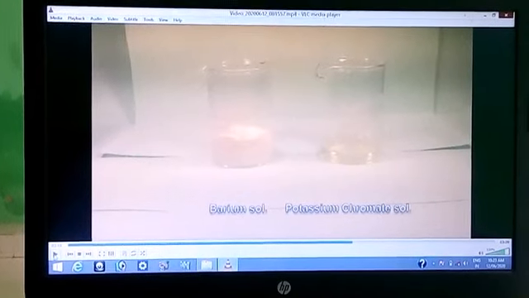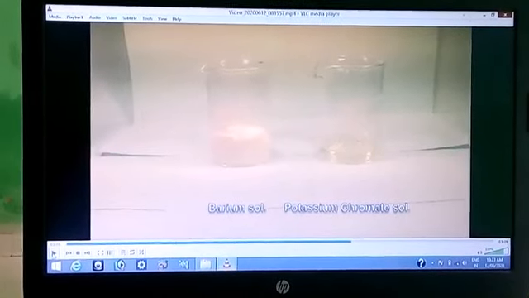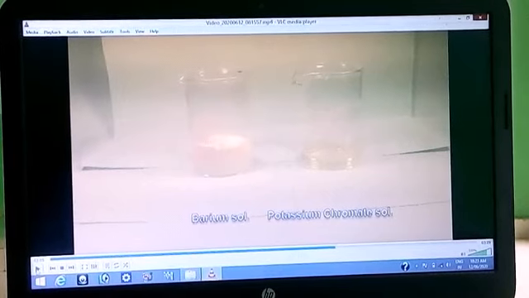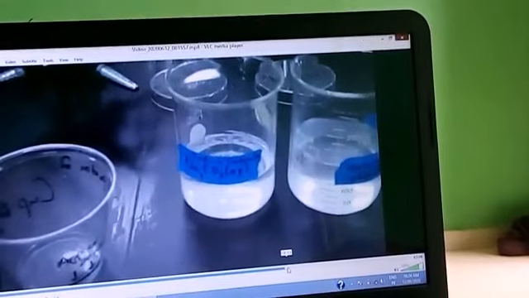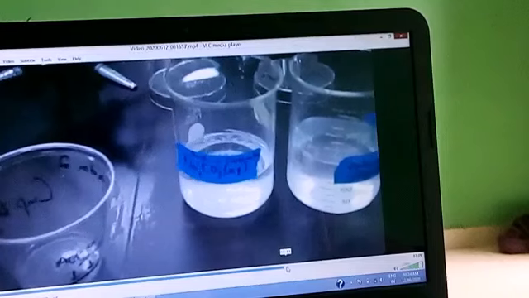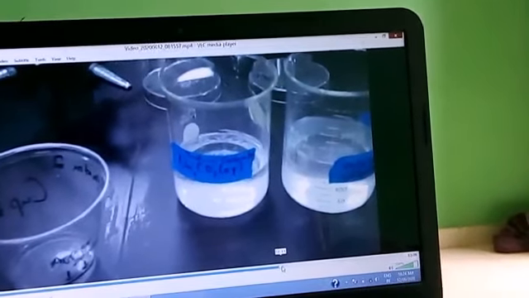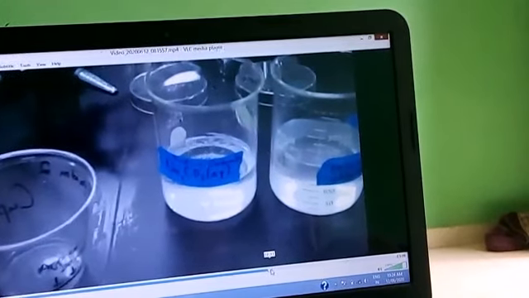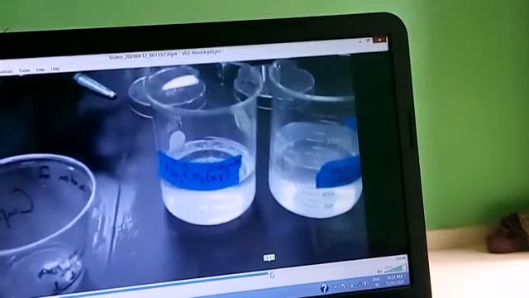Now see here, the yellow colored barium chromate precipitate is formed. So this is a chemical change. In this figure, first beaker contains sodium carbonate solution, which is colorless. Another beaker contains calcium chloride solution, which is also colorless. When these two are mixed, let us see what happens.